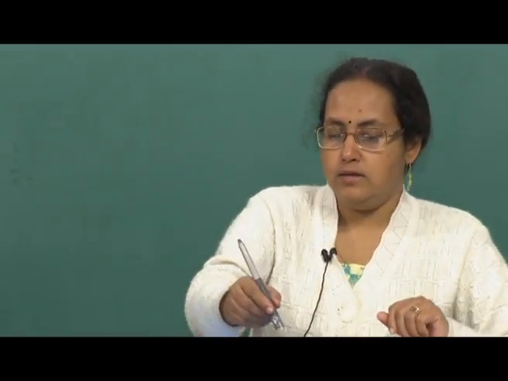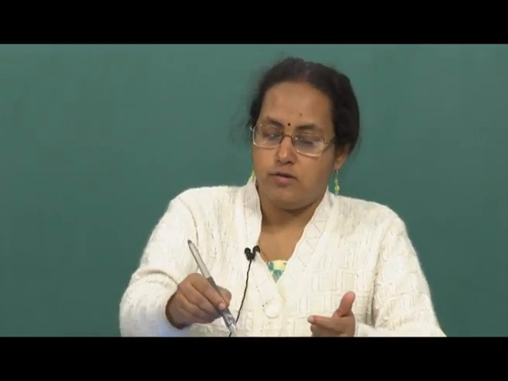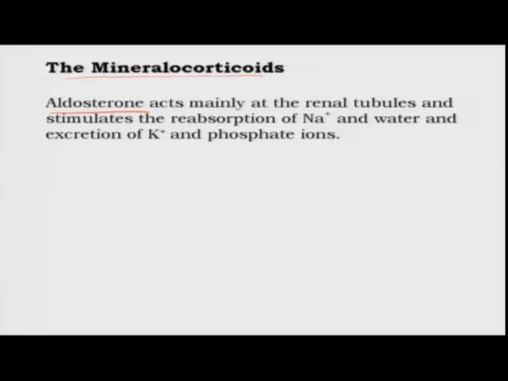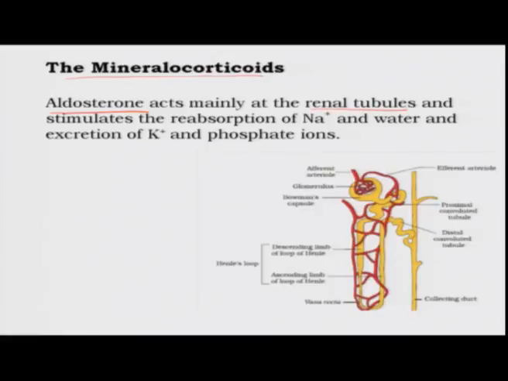Then the other corticoids, which are the mineralocorticoids. So, these mineralocorticoids are mostly aldosterone. So, aldosterone is a major mineralocorticoid, and how does it function? It regulates the electrolyte and water balance in our body by acting at the level of the renal tubules. Remember, I showed you the structure of the nephron before. So, the nephron has this structure called the glomerulus, where there is the filtration of substances from the blood taking place. So, here the formation of the urine happens.